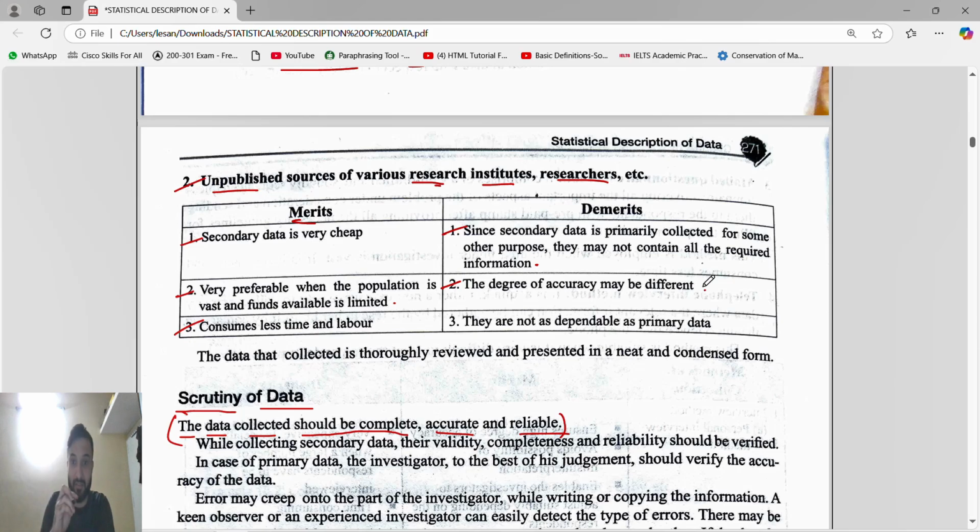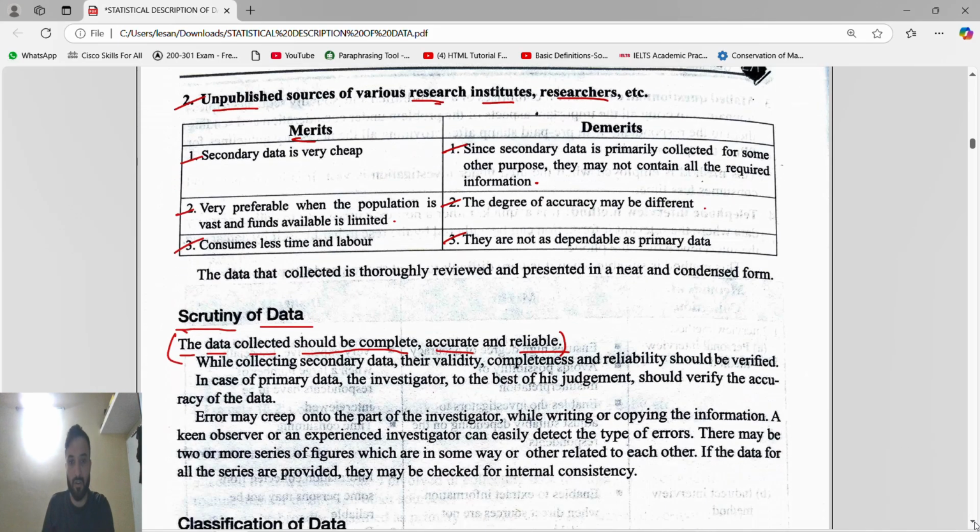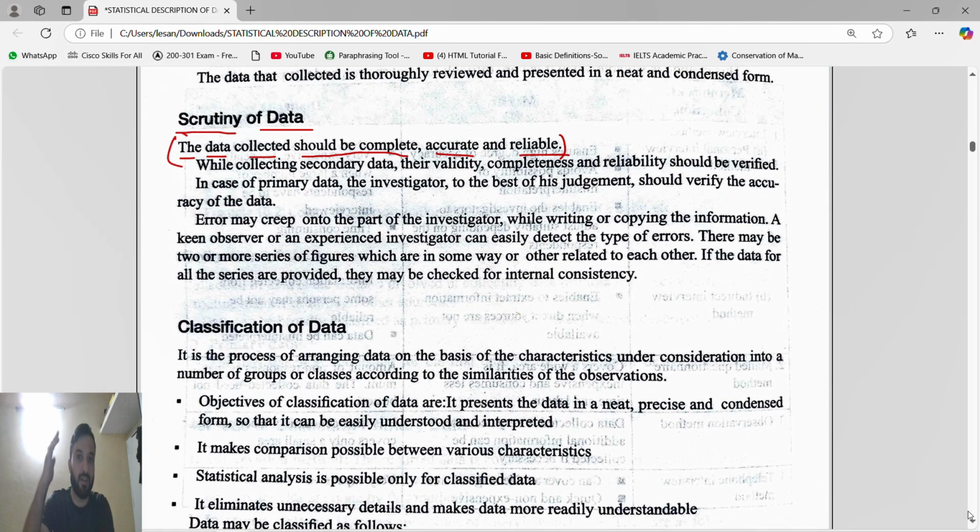Obviously, who knows, that person may have made a little mistake. So in uploading, you are copying the same mistake. Correct? Next, they are not as dependable as primary data, because with primary data you are collecting by yourself, so you can say it is sure. But with secondary data you have to rely upon it, whether it is correct or not. Next, scrutiny. Once you have done the data collection, it should be complete, reliable, and accurate. You have to check, then we will do the presentation.